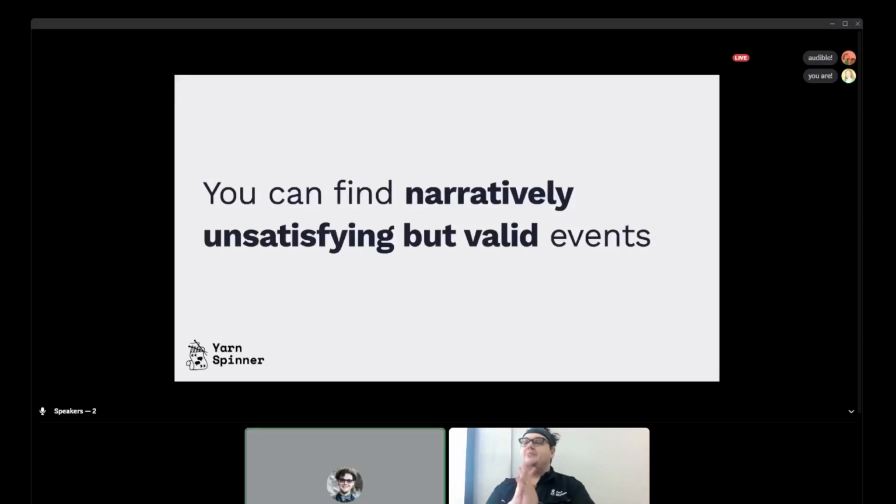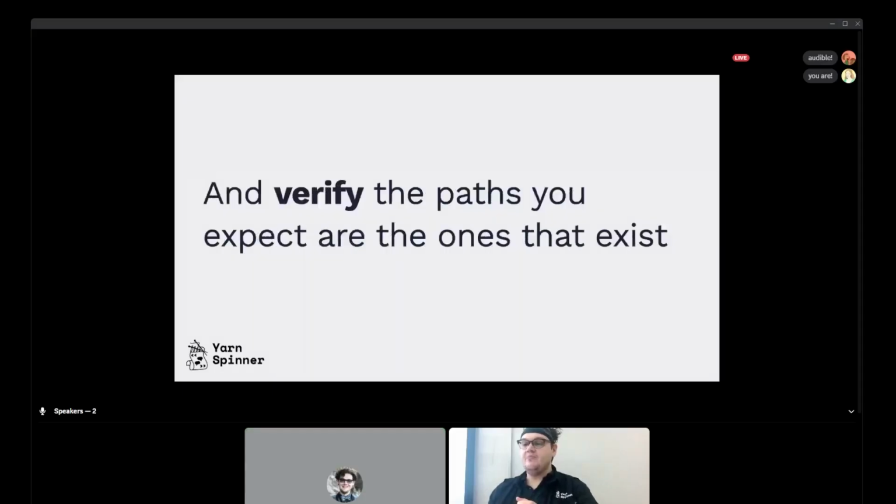But you can also find narratively unsatisfying but valid events. So, for example, if you have a game, and I'm sure there's an indie game out there with a title like this, called I, the Player, Never Simultaneously Have 50 Gold and a Sword, it would be weird if your game allowed you to have a sword and 50 gold at the same time. It's not an issue that prevents completion, and it's not really a bug, but it's something you can locate with tools like this. And of course, you can verify that the paths you expect are the ones that exist. We found a bunch of bugs in our own testing with our tool when we started doing it like that.